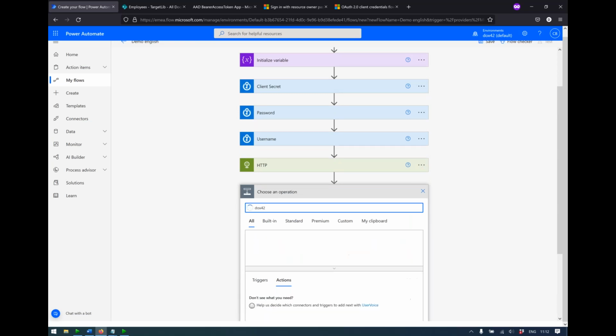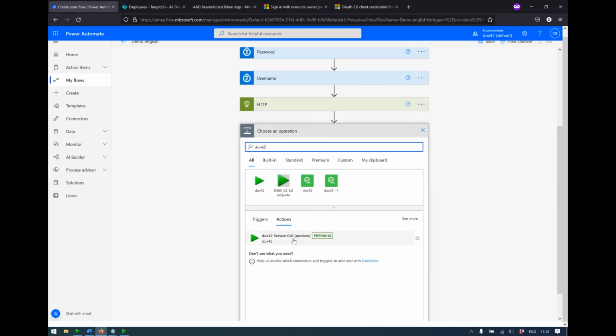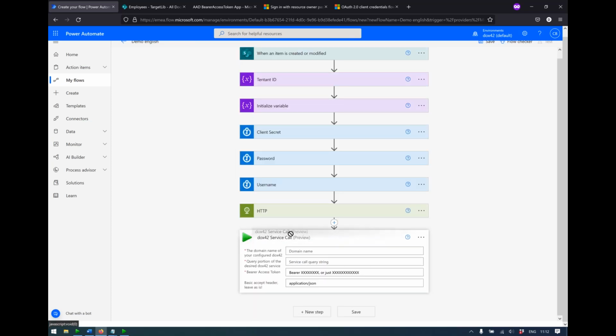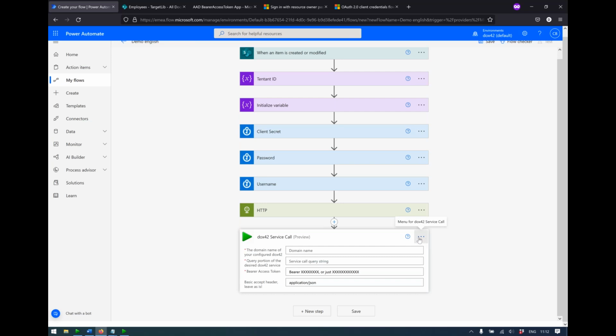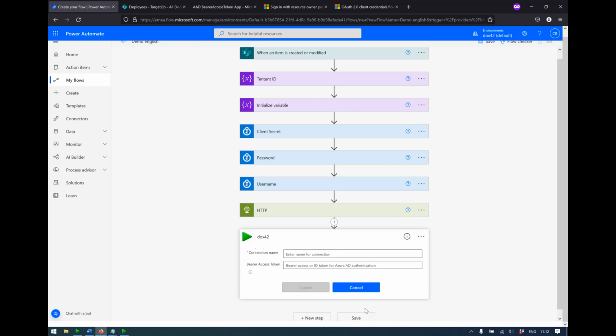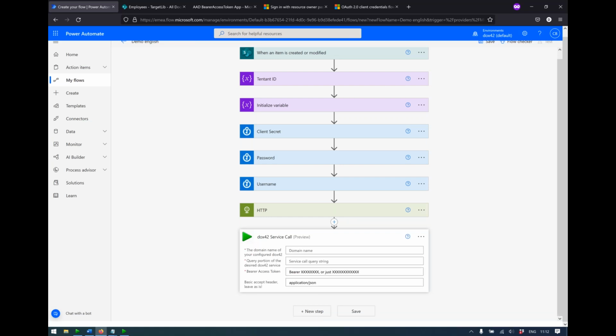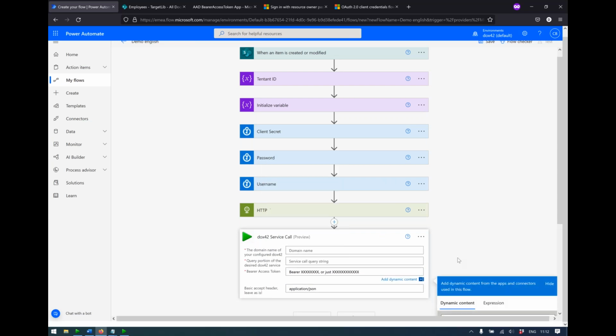And now we're going to use the premium connector and the service call action. Now, if you do not have a connection yet to the connector, you only really have to define a connection name. And you can leave this empty because our connector just overrides the authorization header.